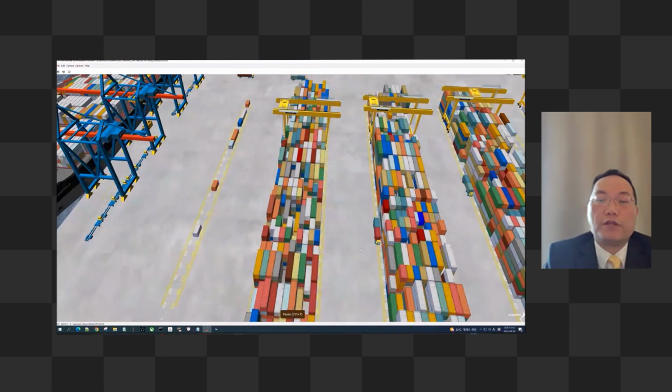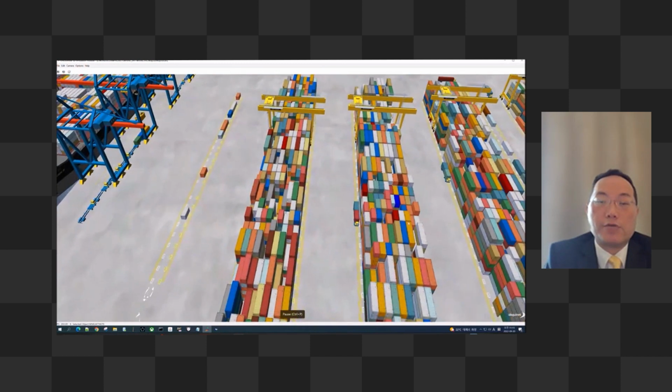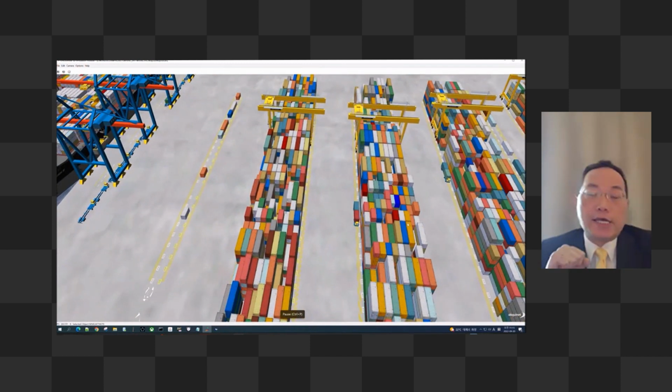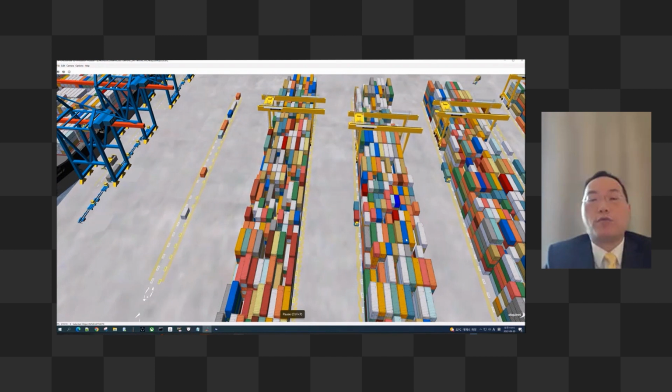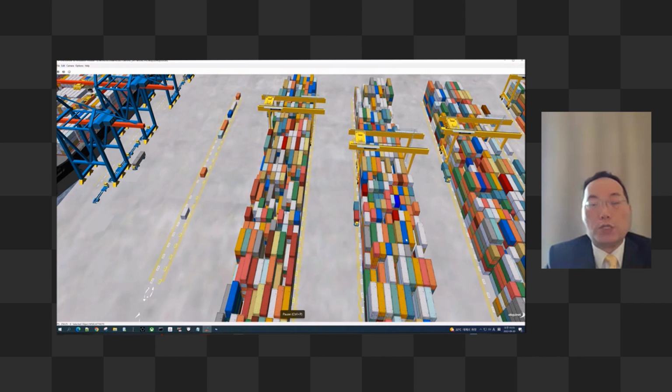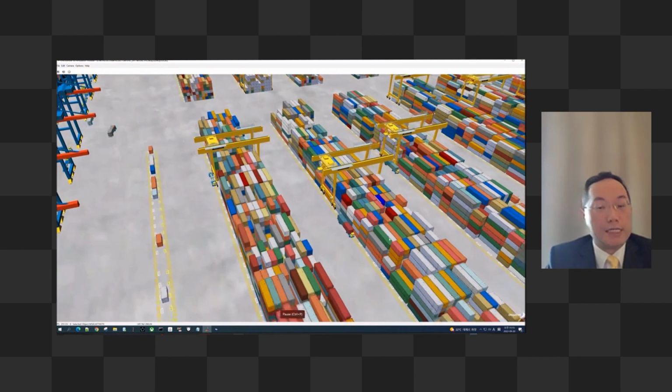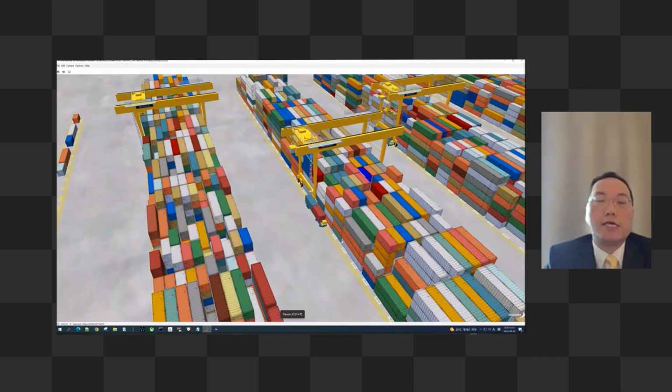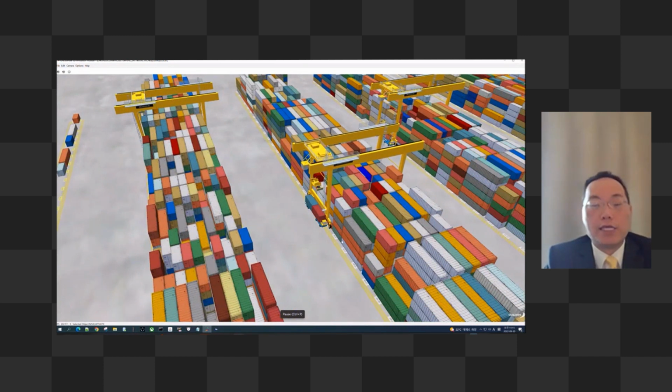So with the pooling and all the equipment, because they're using ARMG, it is very easy for us to send the location and do the simulation immediately with the ECS. ECS responds back to the TOS, and we sync it with the animation in CHESSCON. So if you can see here, this is the actual operation and how it works together with the simulation.